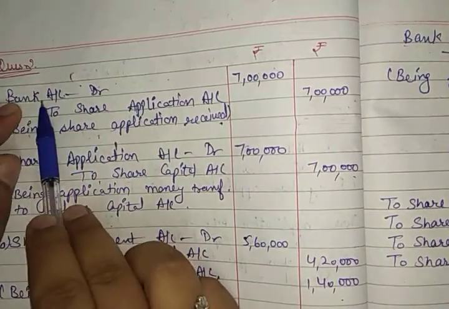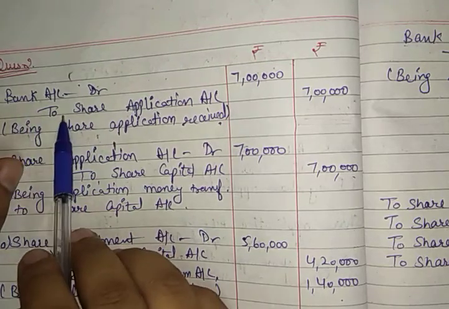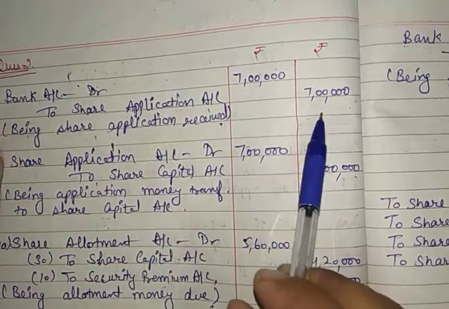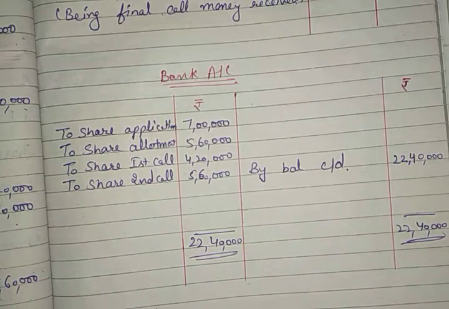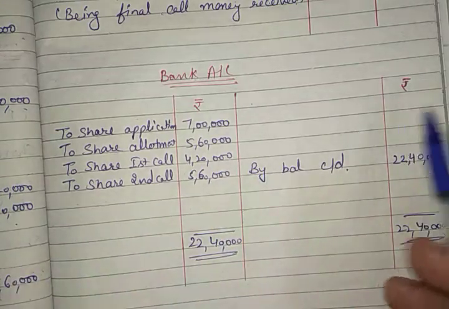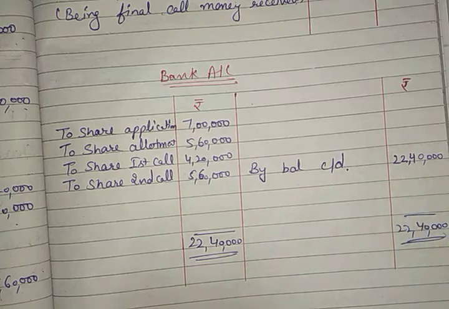So we will pass an entry in the debit side of the bank account, to share application account, and the amount will be 7 lakh rupees. Similarly all the entries will be passed here. In the end you will just total this side and the balance will be written here. So here we have made the bank account.